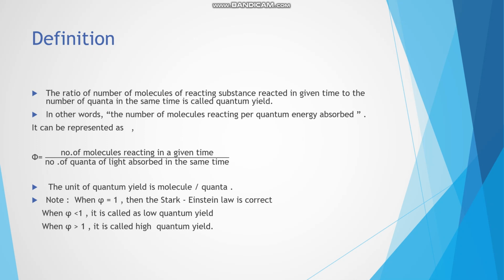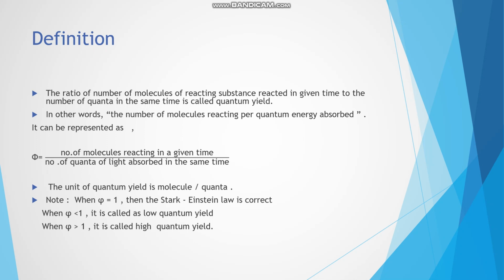It can be represented as phi is equal to the number of molecules reacting in a given time to the number of quanta of light absorbed in the same time. The unit of quantum yield is molecule per quanta or mole per Einstein.